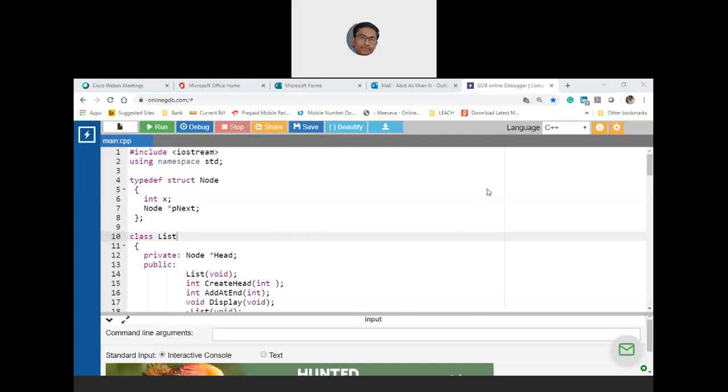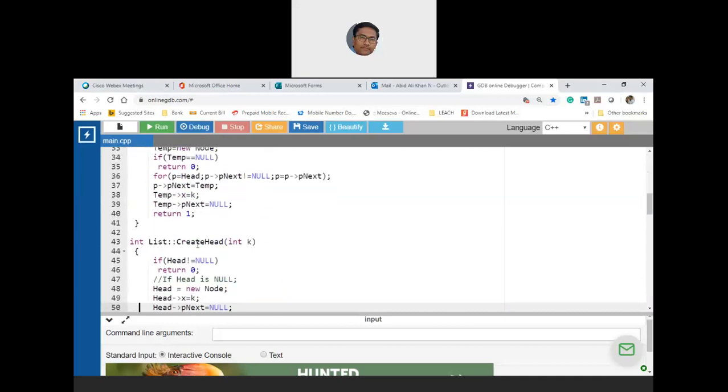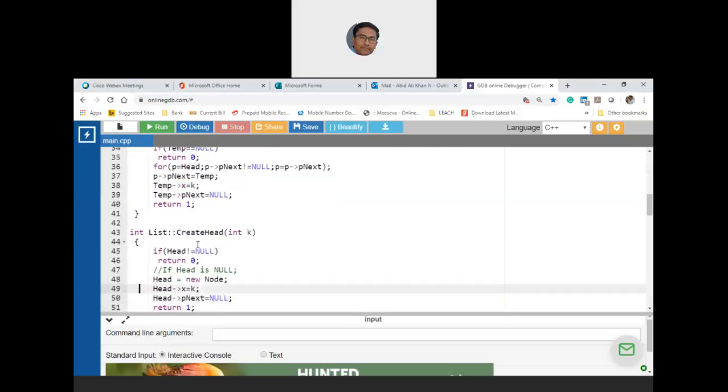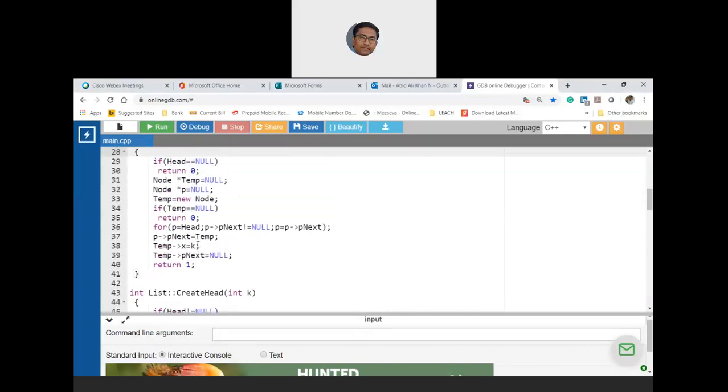Okay. So I hope the recording of these classes is helping. Anyway, let us continue. Have you understood what we have done in the program? We have not done anything new. We have assumed that as of now you have written a program of maintaining an integer singly linked list with the basic features of adding a new node at the end of the list, displaying it, and then exiting.